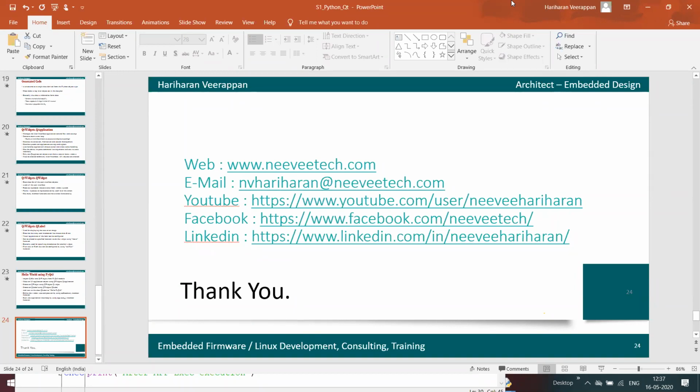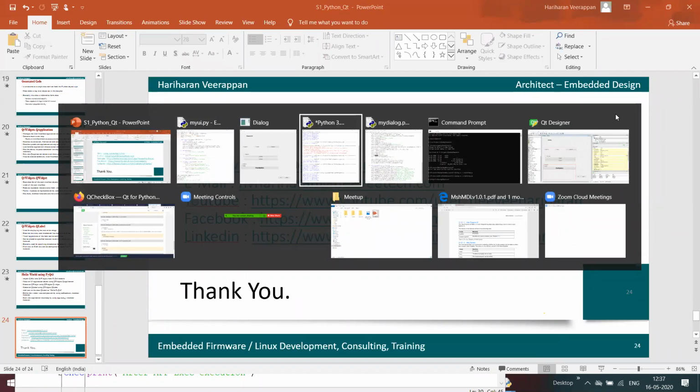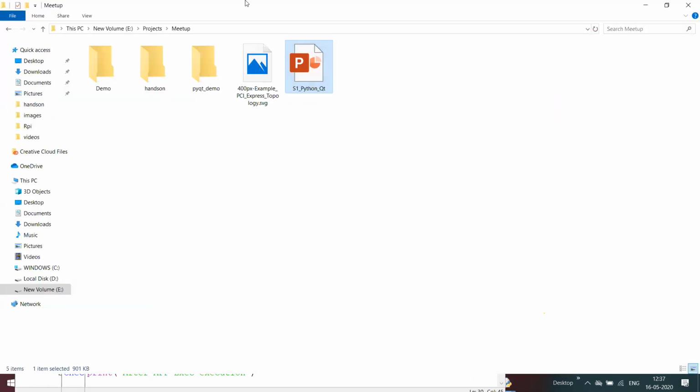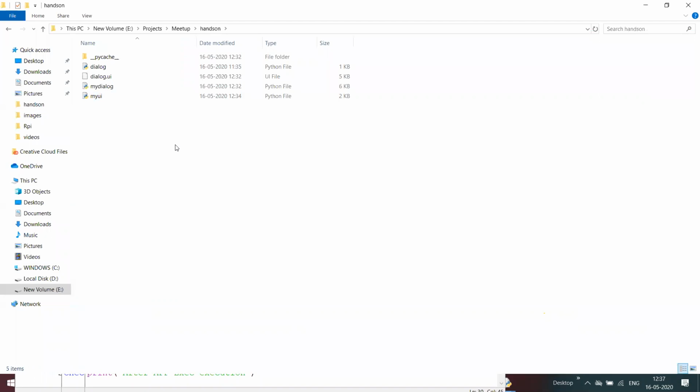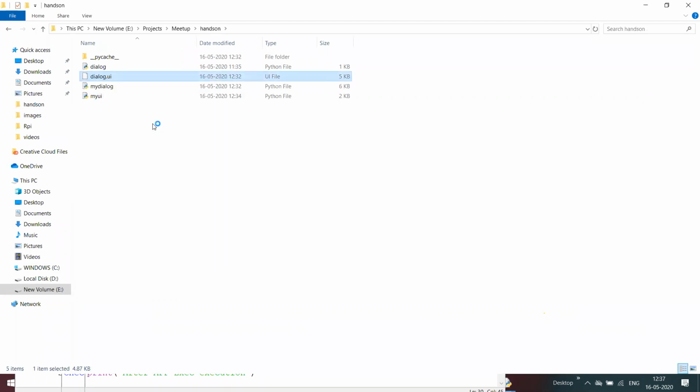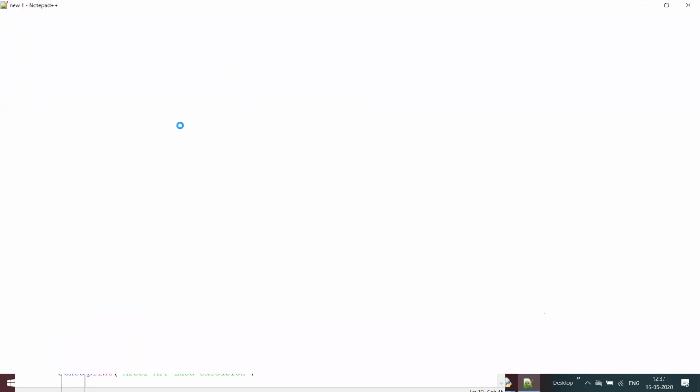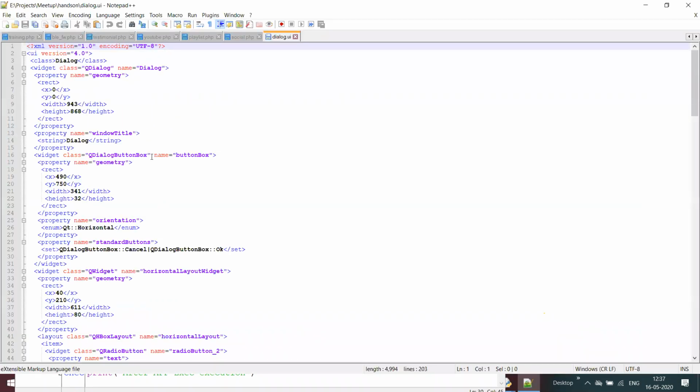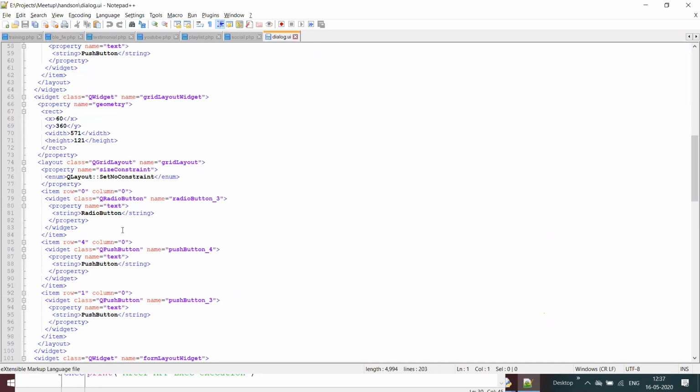Okay. Why I'm asking is, you are generating some UI XML, right? I mean, UI in the form of XML, correct? Yeah, the UI XML format will be something like this, for example, the dialog.ui which we have created. This is something like an XML-based format.